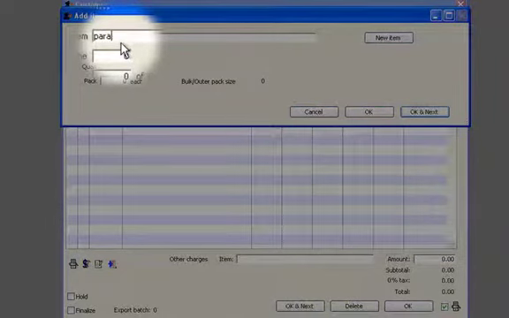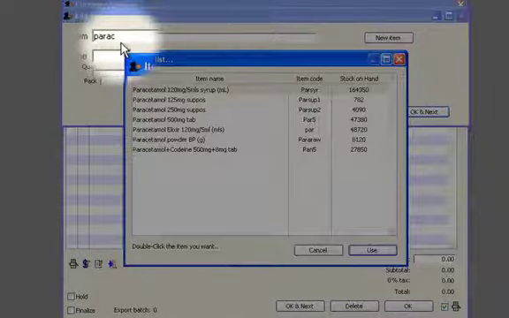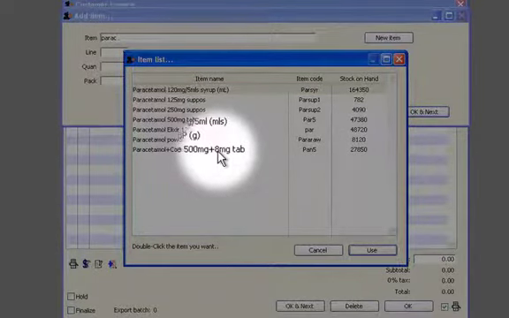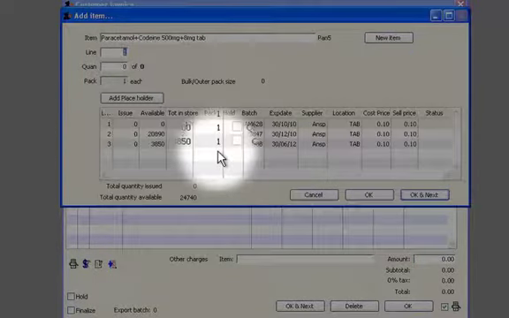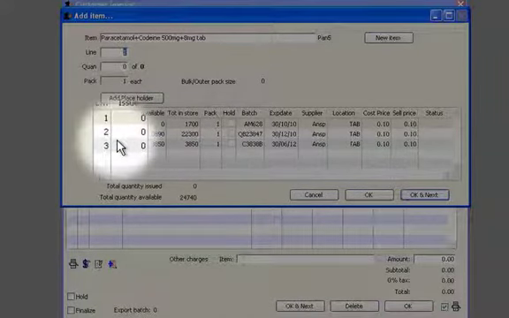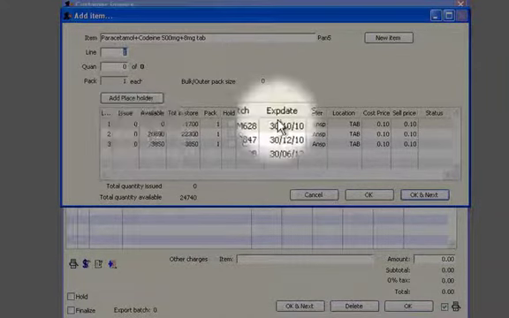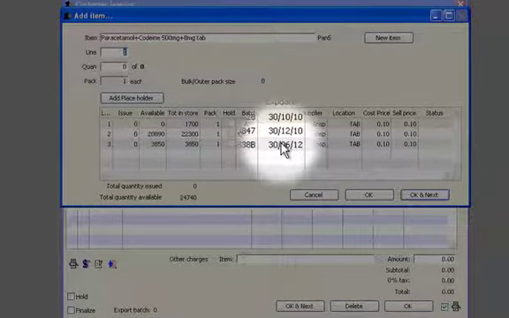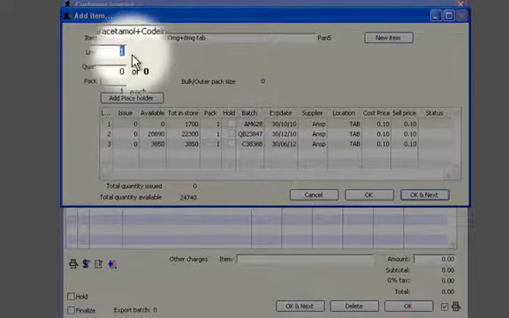The next item is paracetamol with codeine tablets. Here's the list, and we select the item we require by double clicking on it. Now you'll see here there are 3 lines listed. These are ranked in order of the shortest expiry date appearing at the top of the list and the longest expiry date at the bottom.